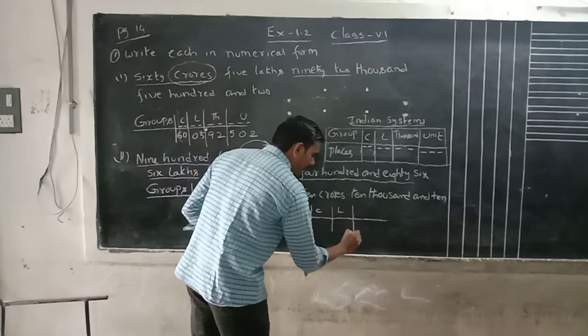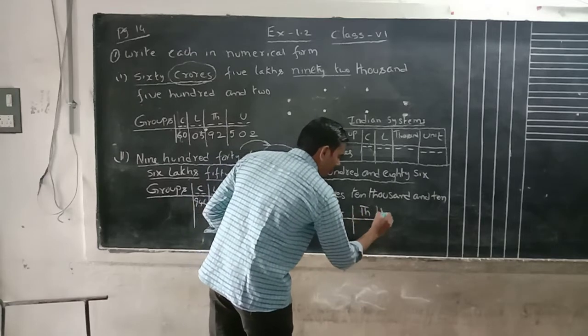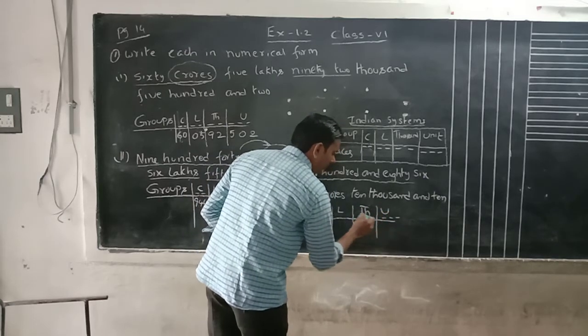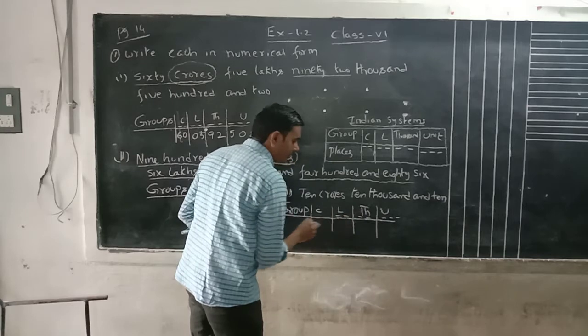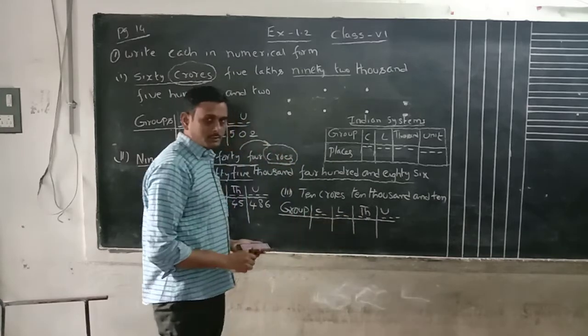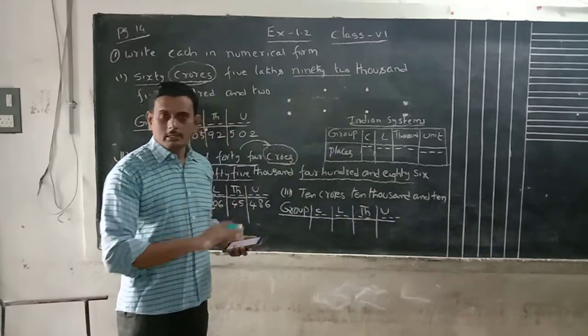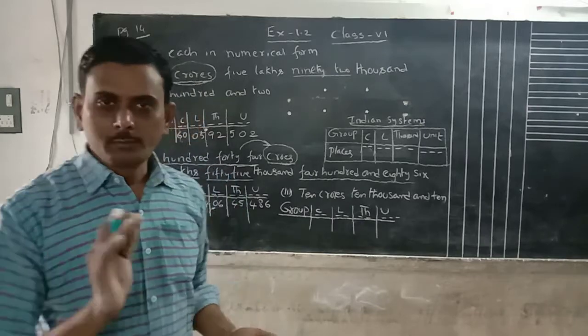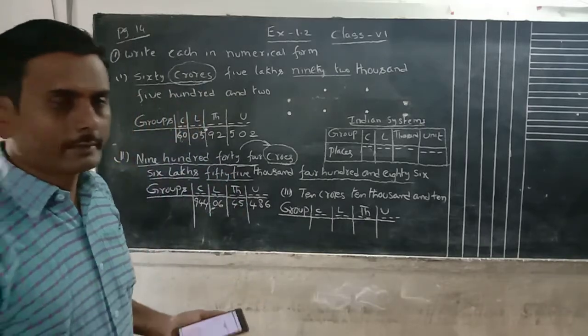After crores we have lakh, thousand, and unit groups. In the unit group we have 3 digits. In the thousand group we have 2 digits. In the lakh group we have 4 digits. In the crore group we have 2 digits. If you are able to write directly, you can write directly.